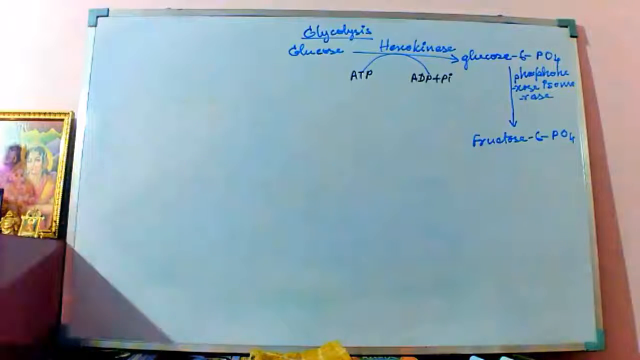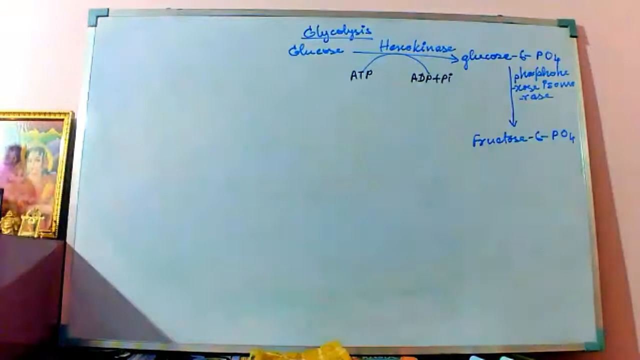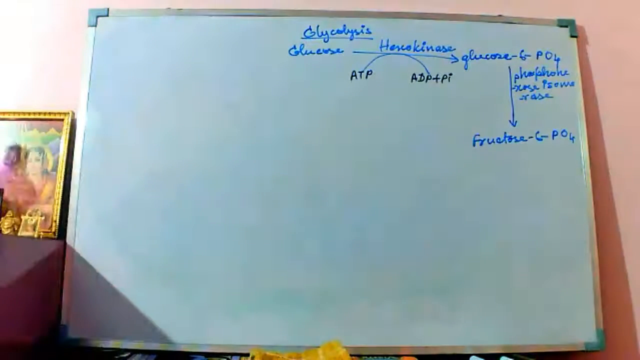And this phosphohexoisomerase, what it does is rearrange the hydrogen and the oxygen atoms present in the carbon chain of the glucose molecule and forms the fructose, and the phosphate group is attached to that particular carbon atom, which was attached also in the glucose. So that's why the enzyme phosphohexoisomerase is needed.